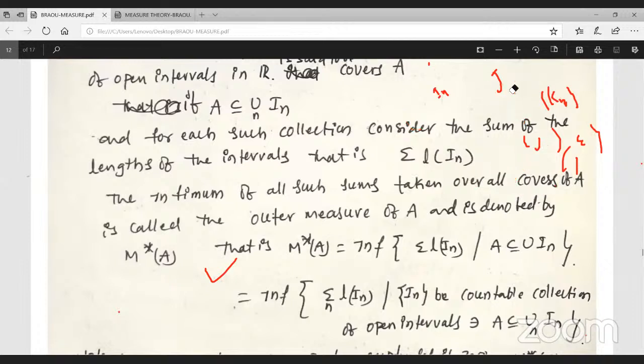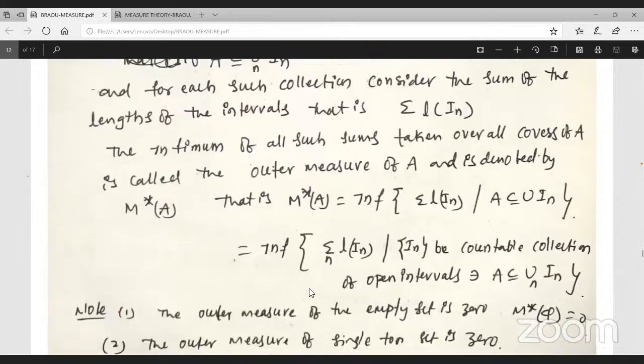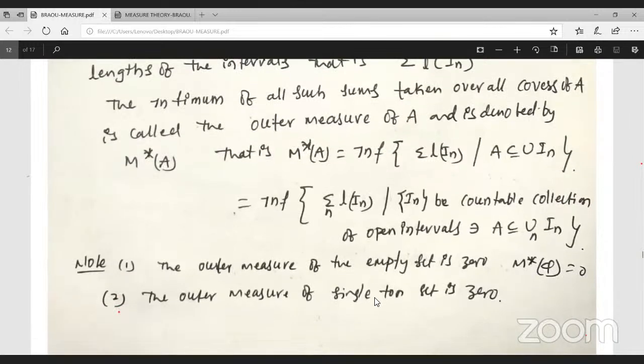Your meaning is like this. Observe: the infimum of the summation of lengths of In, with a countable collection of open intervals that covers A. The outer measure of the empty set is always 0. The outer measure of a singleton set is 0. The outer measure of a finite set is also 0. We have a number of conditions, some properties. The outer measure of the empty set is 0.